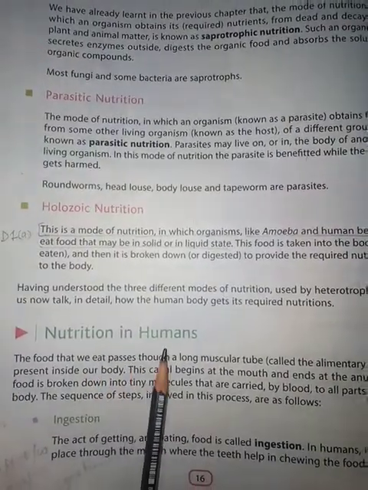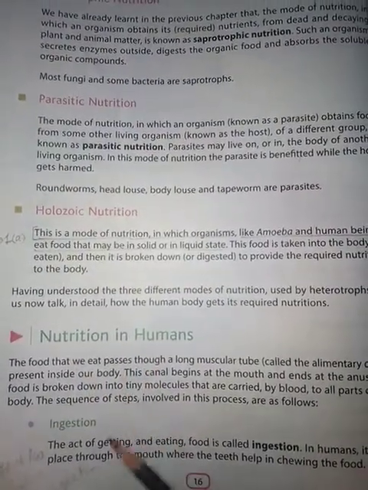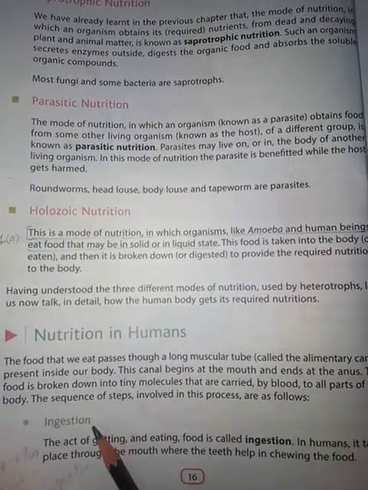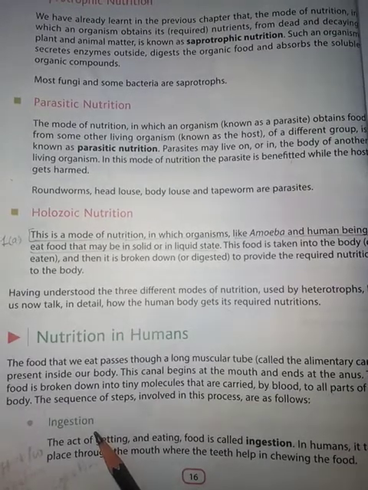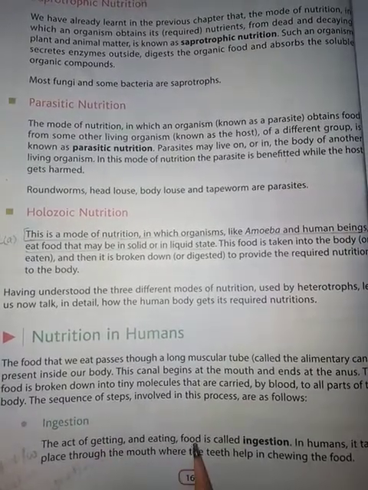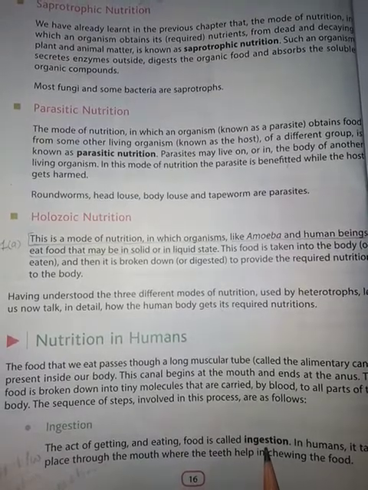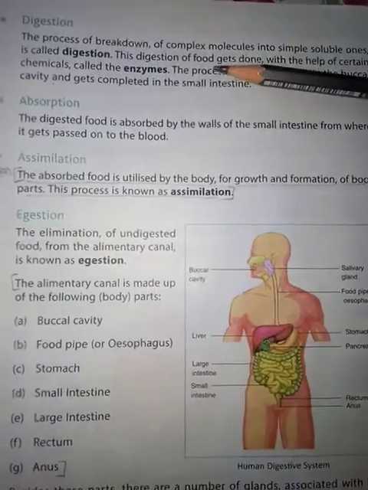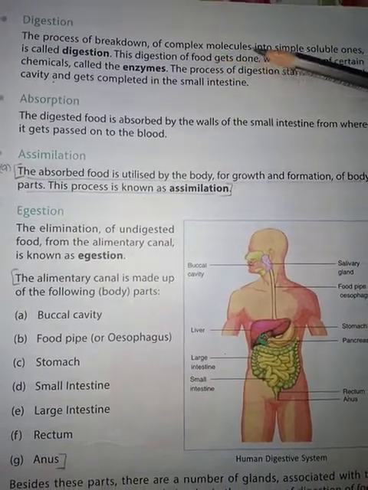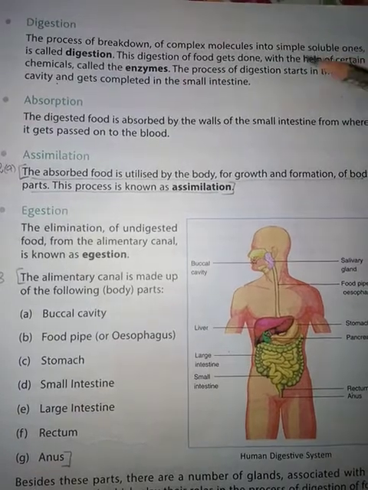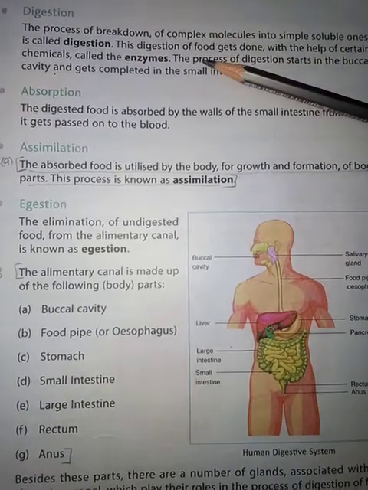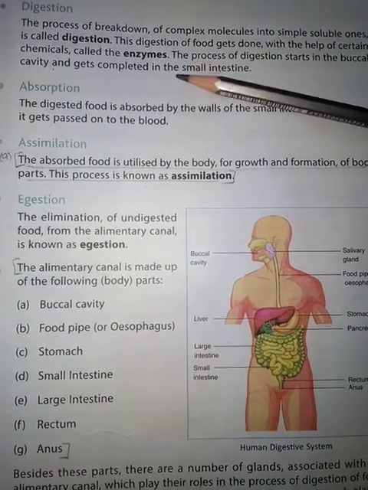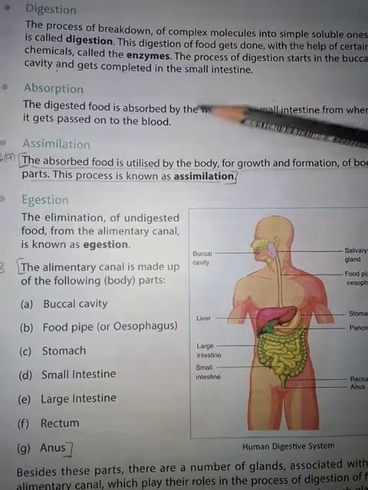Next is nutrition in humans. Now we are going to study in detail nutrition in human beings. The steps involved in this process are: number one is ingestion, that is the act of getting and eating food is called ingestion. Second is digestion. You all know that the process of breakdown of complex molecules into simple soluble ones is called digestion, and it takes place with the help of enzymes. It starts in the buccal cavity and it completes in the small intestine.